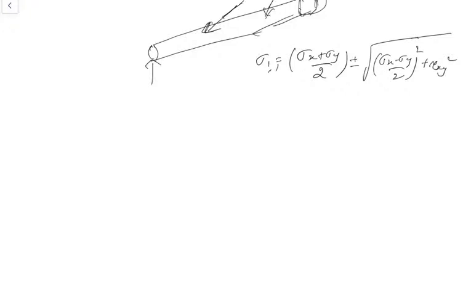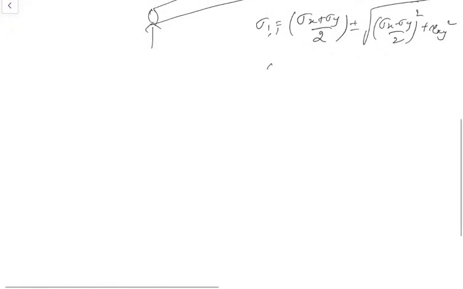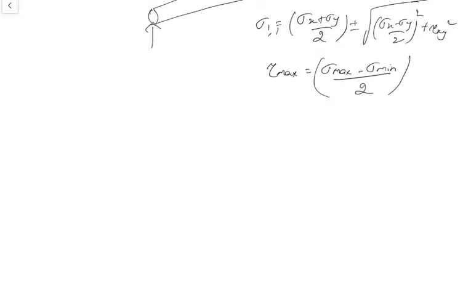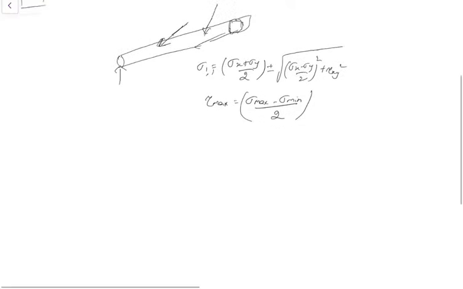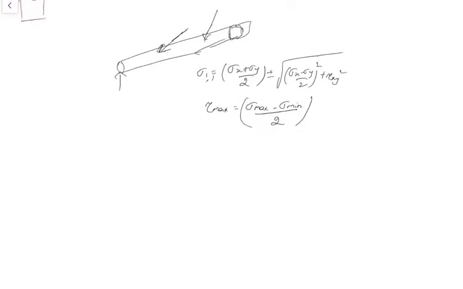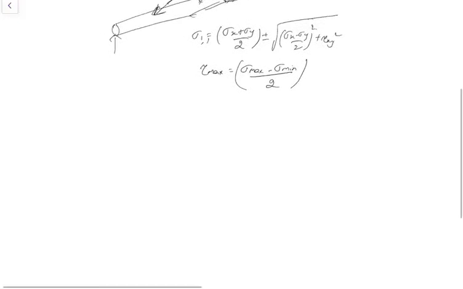This is the formula for principal stress. The formula for maximum shear stress is tau max, equal to (sigma max minus sigma min) divided by 2. Just note down the formula. The reason is the shaft is having non-coplanar loads. From this shaft, we can resolve the loads into two components.